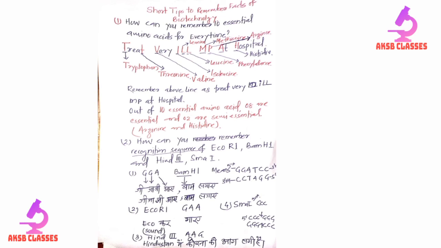For example GGA: the complement of A is T, and the complement of G is C, and again of G is C. So again we write the complementary sequence of one strand, and if we read from 5' phosphate to 3' OH, we get the same reading, GGA.